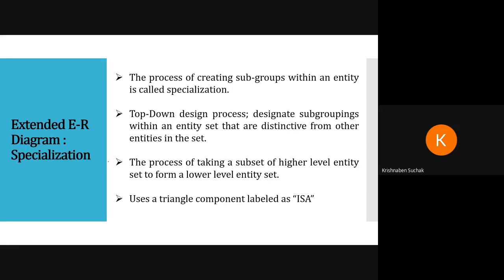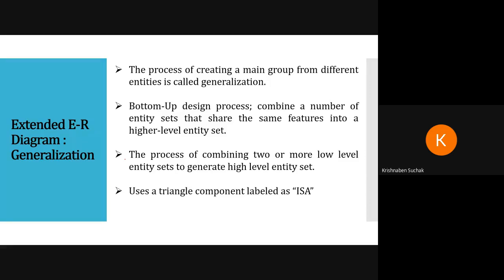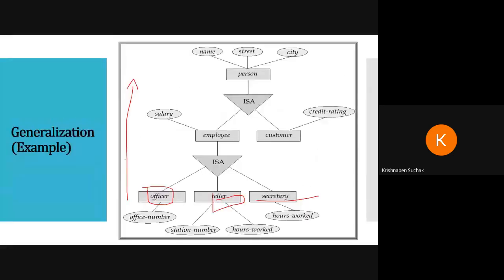See, what does specialization say? Whenever you are subgrouping the main entity into different entities, that is specialization. That process is called top down. You are going from top and you are going down. Now, in generalization, what is the simple process? You are going from down to up. That is bottom up.